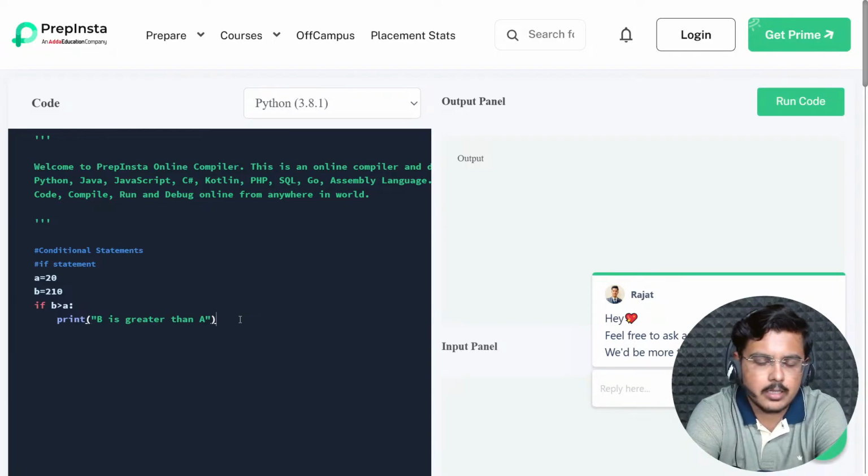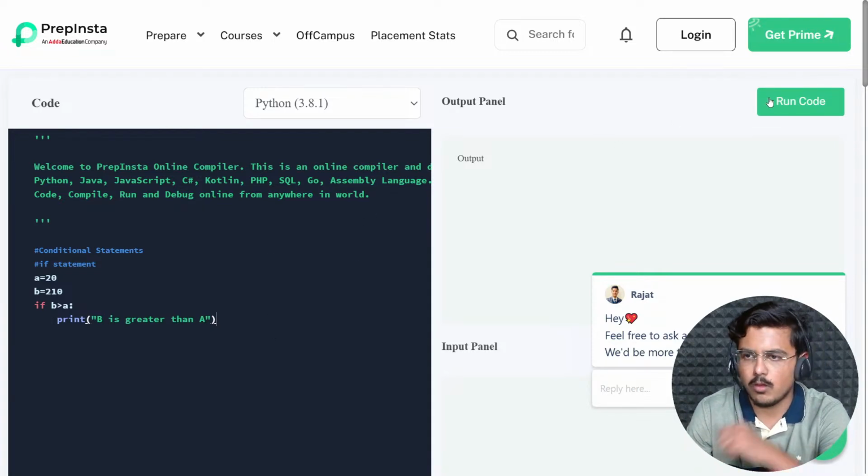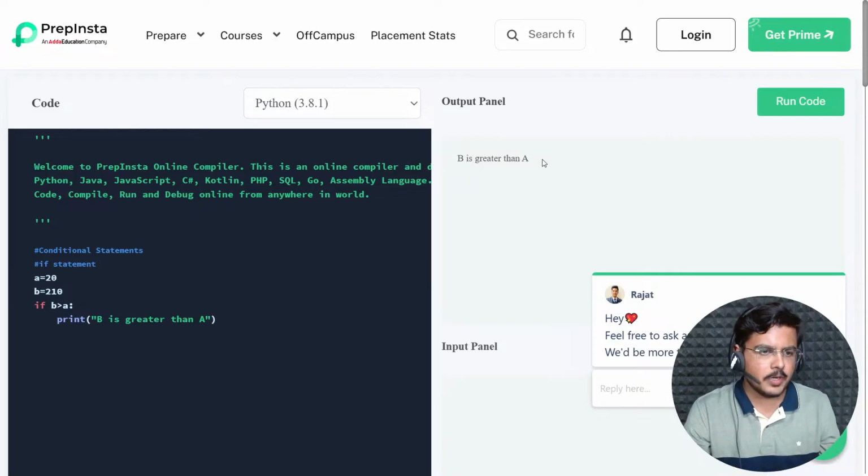As simple as that. It would throw up an error. Right now the indentation is correct, so it would not throw an error. It would give us the right results. And here in this case, B is greater than A. This statement is true. Henceforth, this if would execute. Let's see if it prints B is greater than A. So yes, it's printing it.